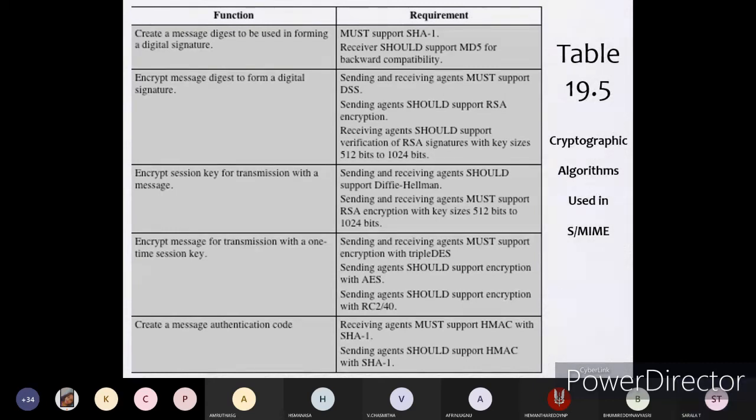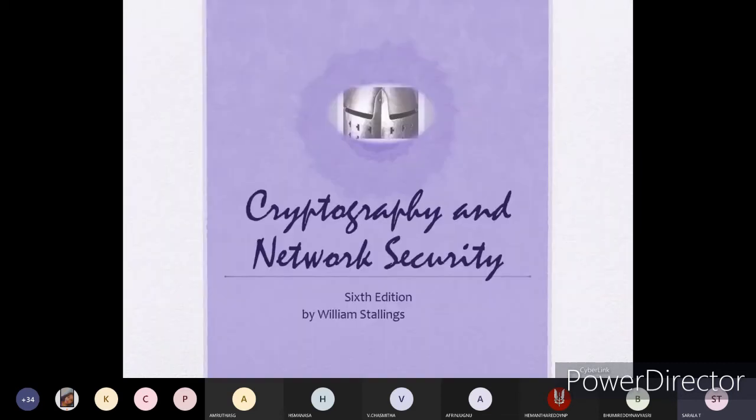And create a message authentication code. As I told you, whenever we are transmitting any message over the internet, you need to have a message authentication code, because each and every message will be converted.